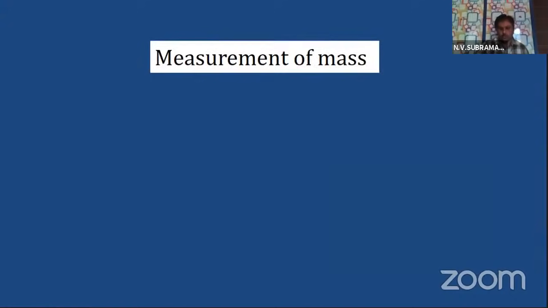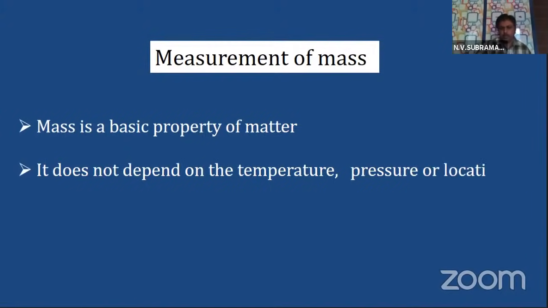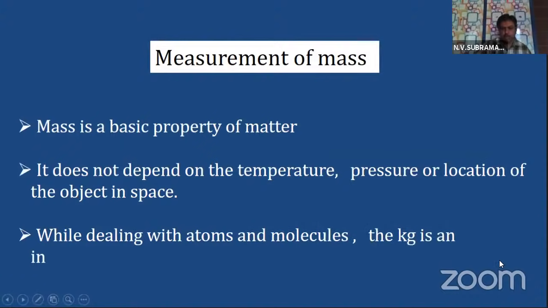So now let us come to measurement of mass. Mass is a basic property of matter. It does not depend on the temperature, the pressure, or location of the object in space. While dealing with atoms and molecules, the kg is an inconvenient unit. So let us explain one by one.